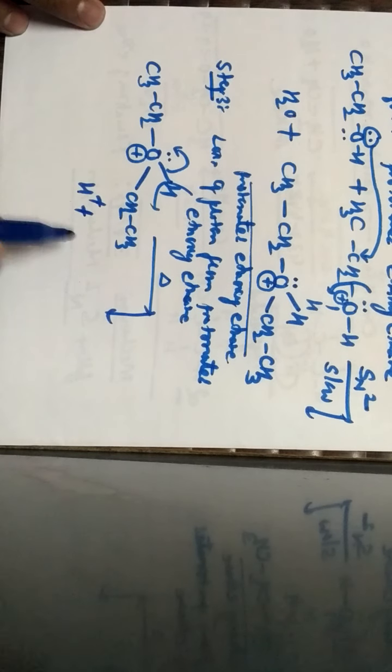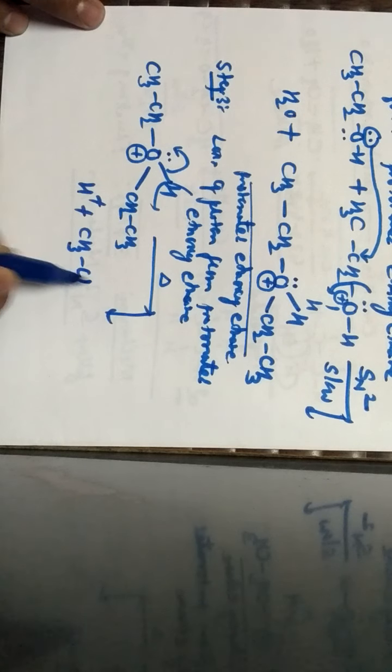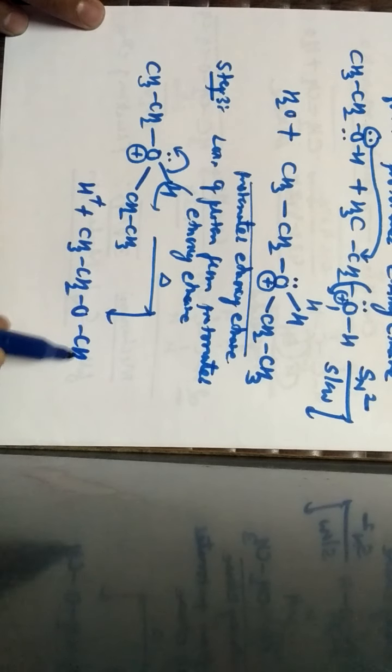This is known as protonated ethoxyethane. When this protonated ethoxyethane is just warmed, this hydrogen gets eliminated as a proton, and these electrons are again moved through oxygen, such that the product obtained will be H plus along with CH3CH2O and CH2CH3.